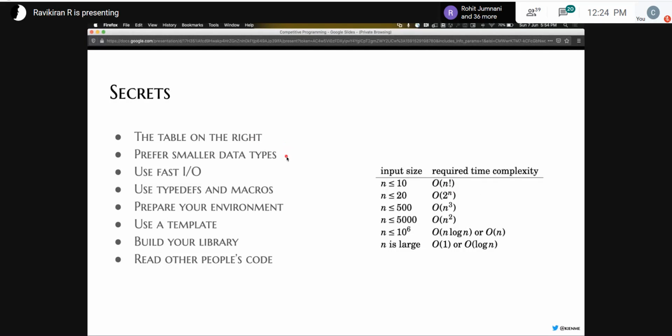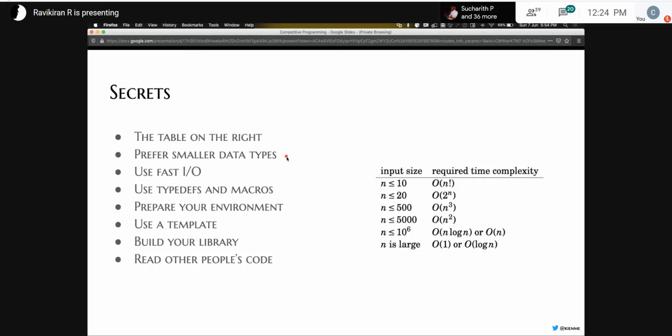The other secret to reducing your runtime is to prefer using smaller data types. Usually we have templates where we specify long integers or floats or doubles. This is to ensure that the values that we read don't overflow, to ensure correctness. But if you try using integer as compared to long integers and run it over large values, you will see that the program which uses integer will run faster. This is intuitive as well because it doesn't have to process as much.